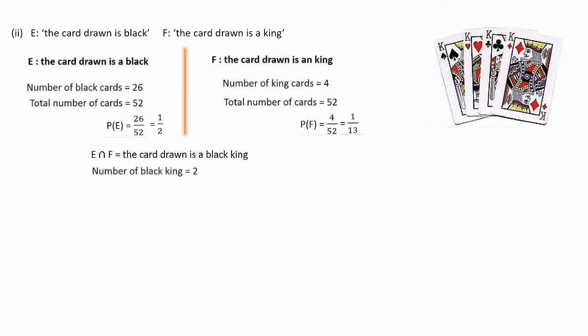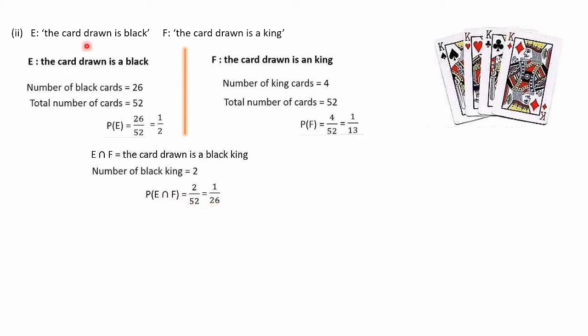So the number of black kings is 2. You can see in the diagram, spade and clubs are the black cards, so there are 2 kings. So the number of black kings is 2, and P of E intersection F is 2 out of 52, that is equal to 1 by 26.